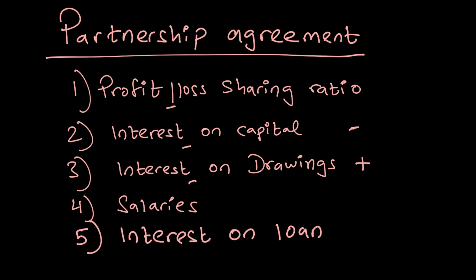Salaries. If any partner is involved in management, they would be compensated for their opportunity cost and time by being paid a salary. Interest on loan. Interest on loan is something that you need to pay a partner if a partner has given a loan to the business. If they would have invested their money elsewhere, they would have an opportunity cost as well. So interest on loan will be paid out of the partnership profits as well. That's also an appropriation. So at the time of forming a partnership, an agreement needs to be formed, which needs to list down all of these important terms that will help us govern the structure of this partnership.